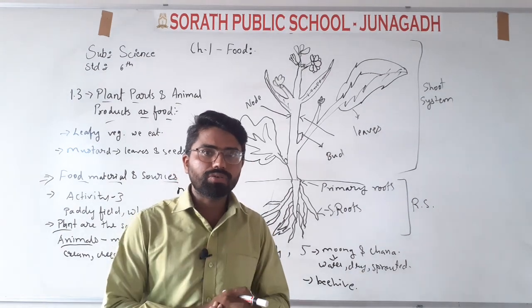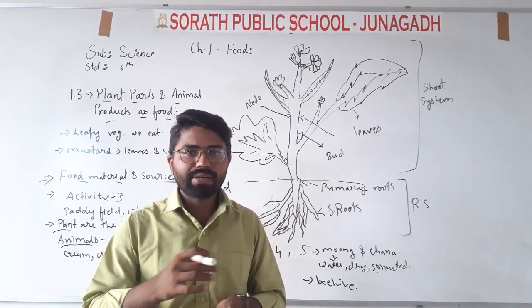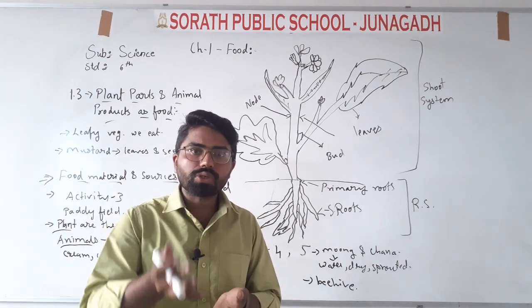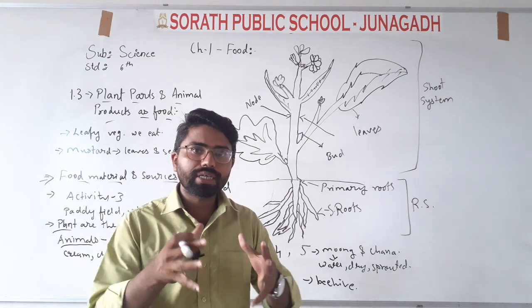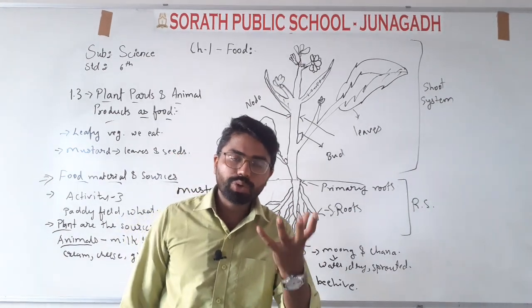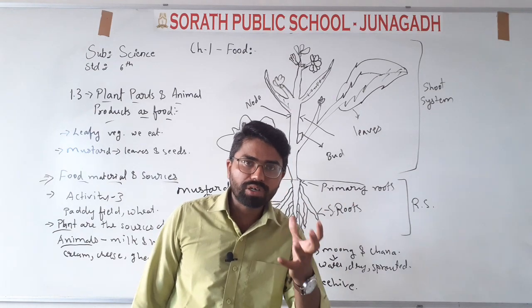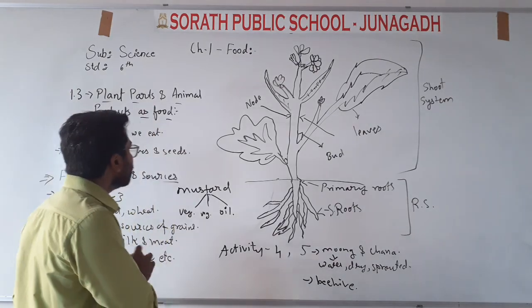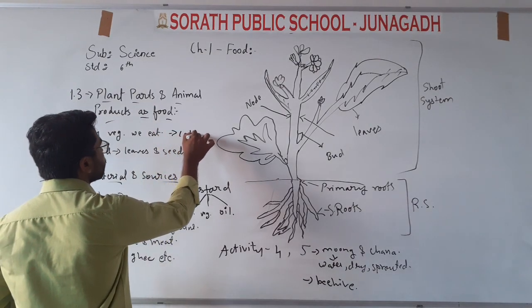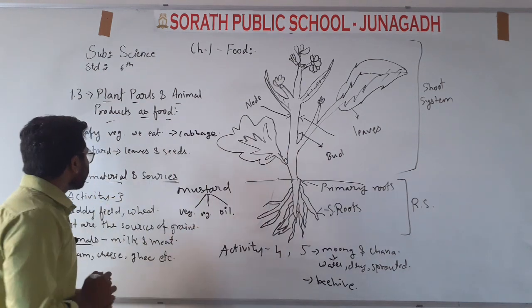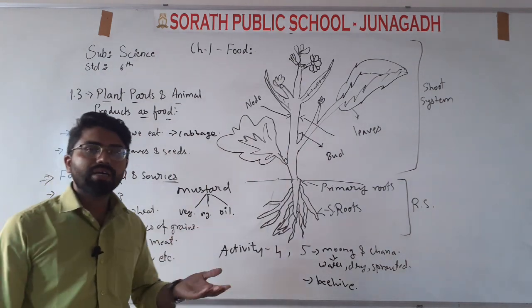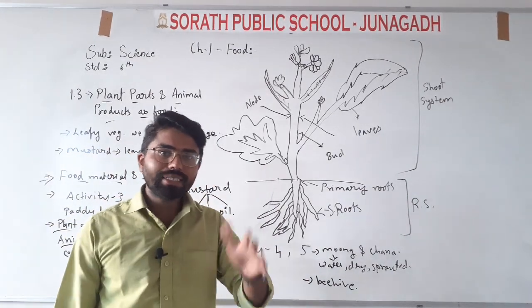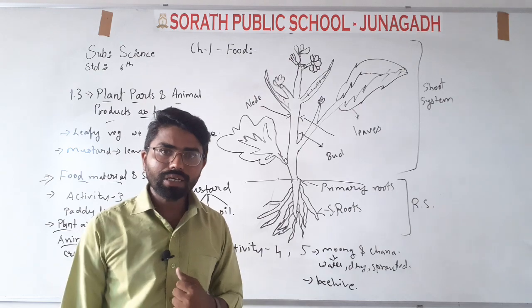When you take out one leaf, there will be another leaf in the cabbage, then you take out another, and you will see there are many layers of leaves that together make a cabbage. So you can say that some leaves of plants are also used as vegetables. We have taken the example of cabbage, and we have also taken the example of mustard, that its leaves are also used to make vegetables, and its oil is also used in cooking.